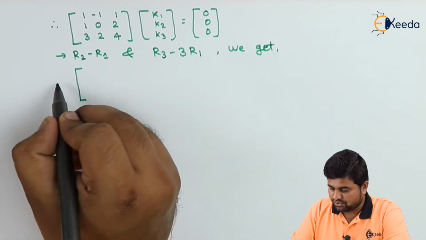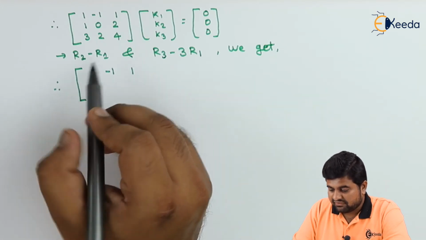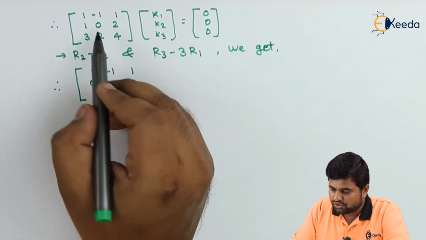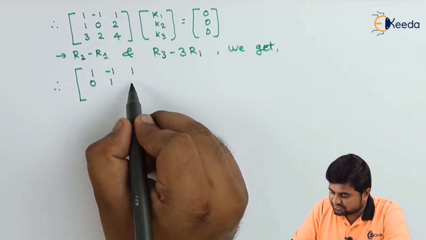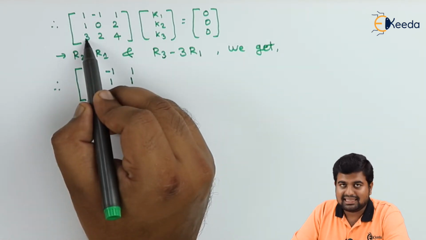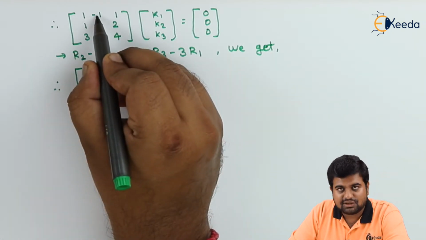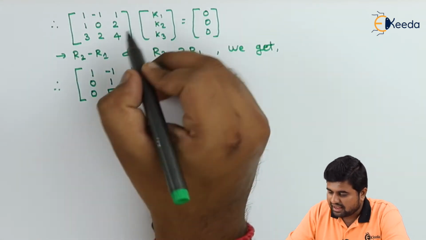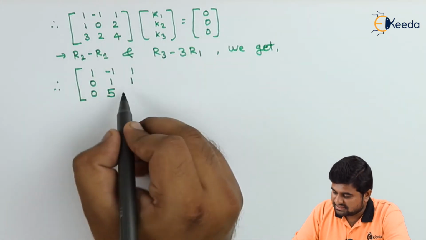So the first row is going to be the same, 1, minus 1, 1. Once we perform R2 minus R1, 1 minus 1 is going to be 0. 0 minus minus 1 is going to be plus 1, 2 minus 1 is going to be plus 1. Now R3 minus 3R1, that is 3 minus 3 into 1 is going to be 0. 2 minus 3 into 1, which is minus 3, and 2 minus minus 3 is going to be plus 5, and 4 minus 3 into 1, which is going to be 1.